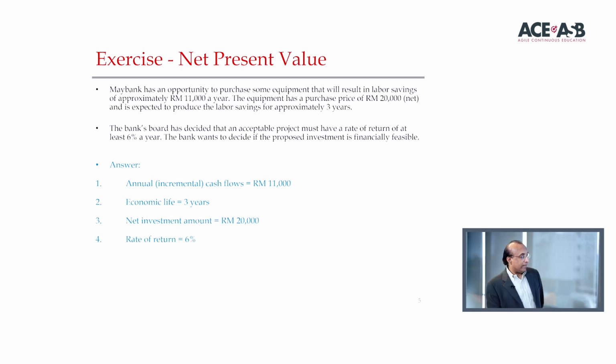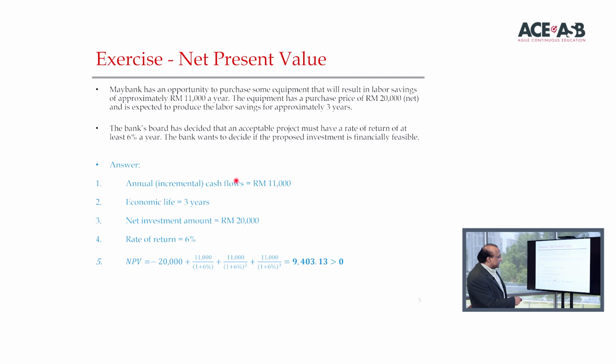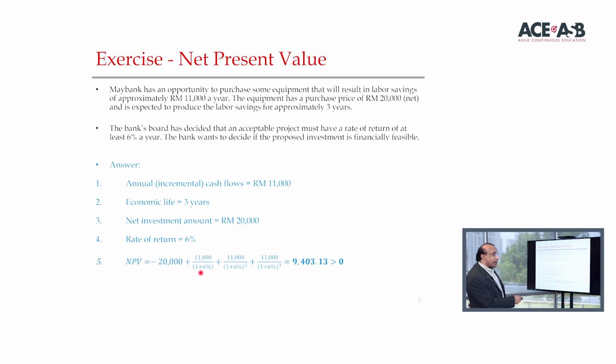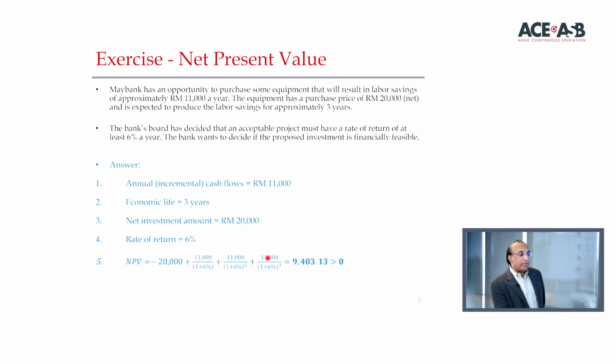What else do we have? The formula. NPV is given by minus $20,000, which is the cost of the equipment, plus $11,000. You see 11,000 appears 3 times because it's 3 years of savings, and we discount it at 6%. For the first year, 1.06. For the second year, 1.06 squared, and the third year, 1.06 cubed. If you did this formula and plugged it into your financial calculator, you'll get the answer of 9403.13, which is greater than 0.